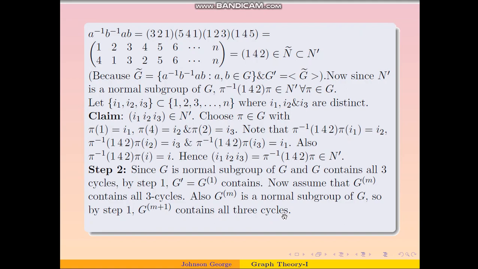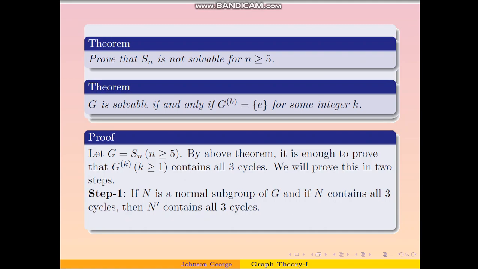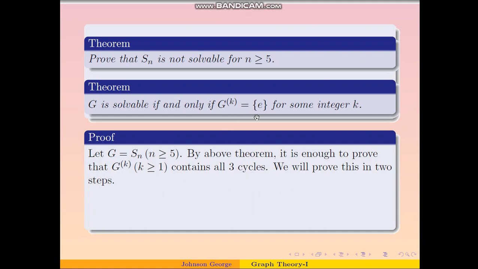So here we have established by induction that Gk contains all 3 cycles, and therefore for any k, Gk is not equal to identity. So G is not solvable, and therefore we are done. We proved that Sn, if n is larger than or equal to 5, is not solvable.